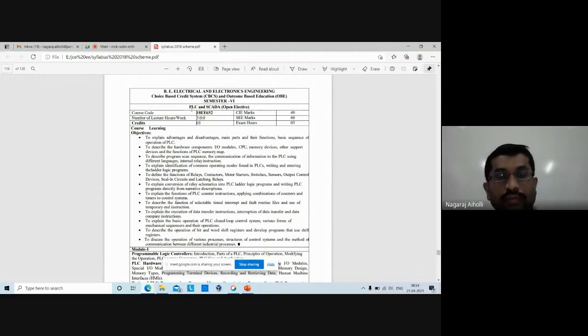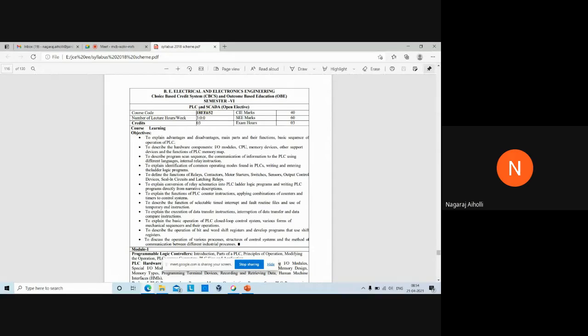Now, the meaning of programmable logic controller, we'll take up step by step. Programmable means you can store any conditions, whatever you want to check, whatever you want to control, in the memory of the PLC, right? Whatever logic or operation you are controlling, you have to store in the memory of this programmable logic controller. So what is a memory? Memory is nothing but a unit which stores the data. It's a block which stores the data.